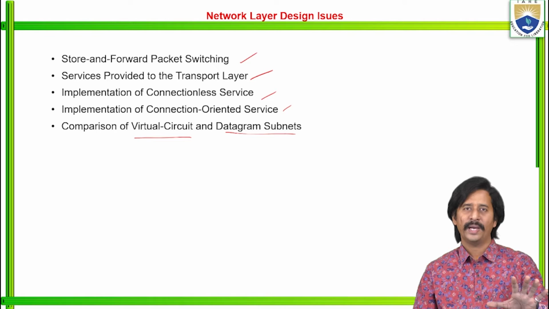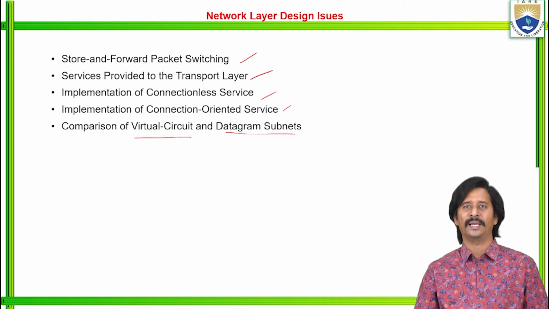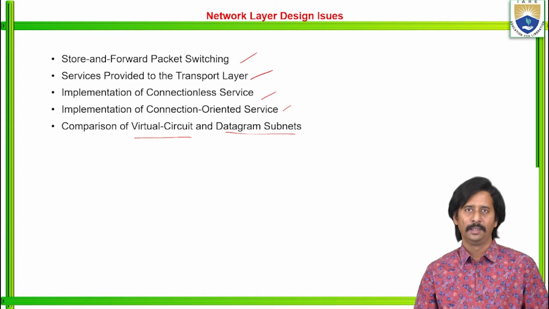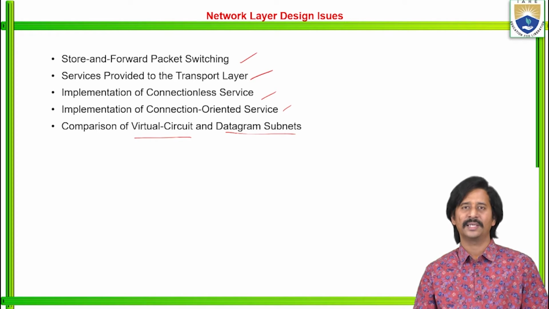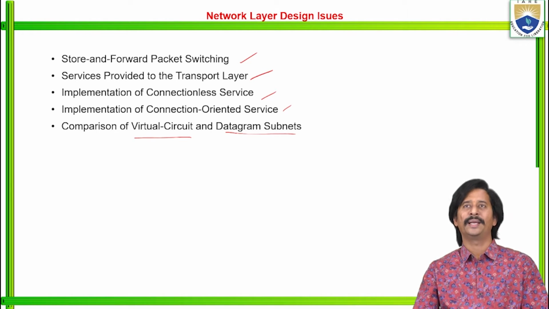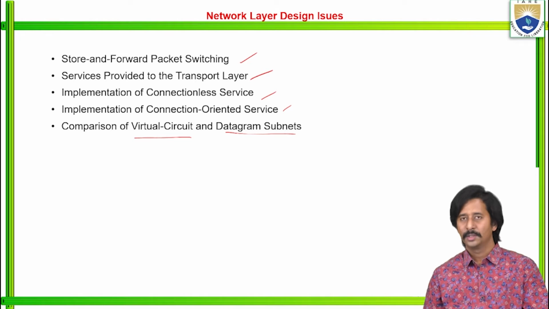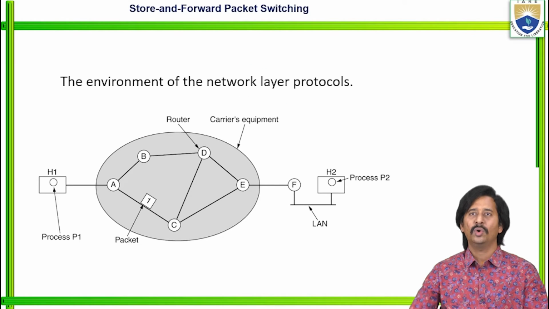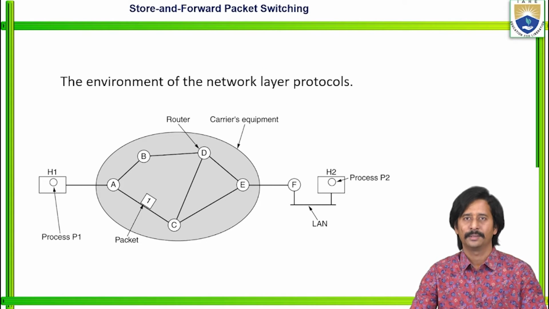So these are the 5 basic design issues of the network layer: store and forward packet switching, services provided to the transport layer, implementation of connectionless service, implementation of connection oriented service, and comparison of virtual circuit and datagram subnets. So let us discuss one by one. Store and forward packet switching.